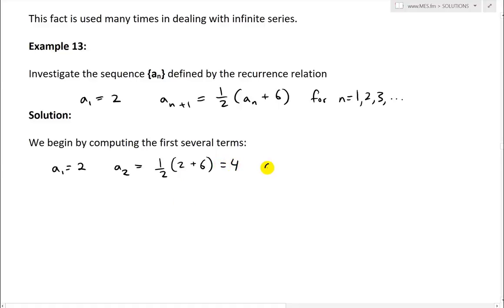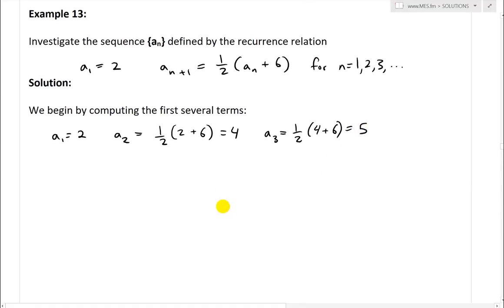Now let's look at a_3, which is 1/2 of (a_2, which is 4, plus 6). 4 plus 6 is 10, divided by 2 is 5. Next, a_4 is 1/2 of (a_3, which is 5, plus 6), which is 11 divided by 2, that's 5.5.